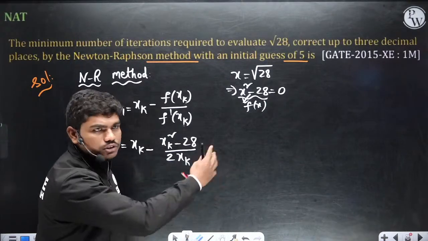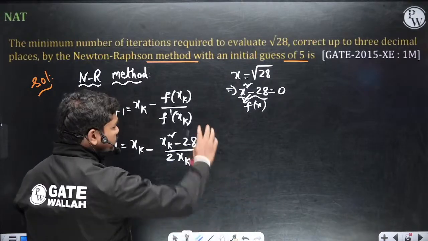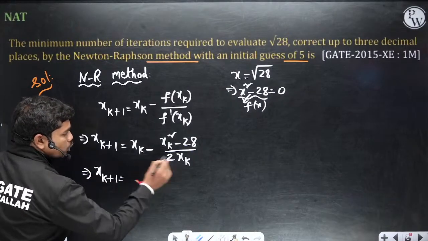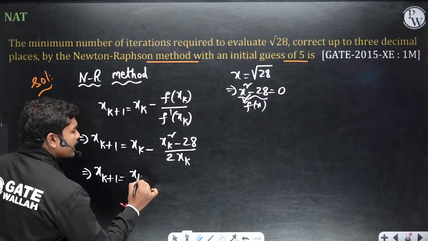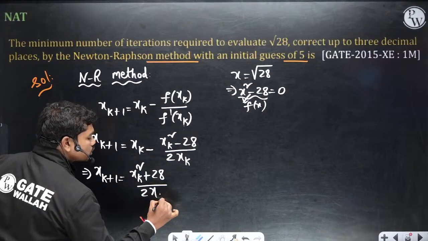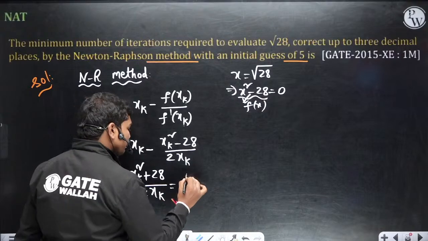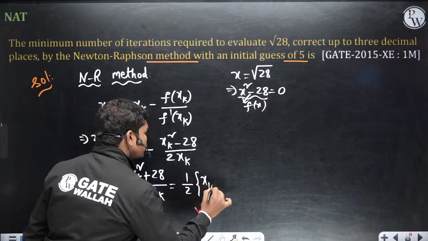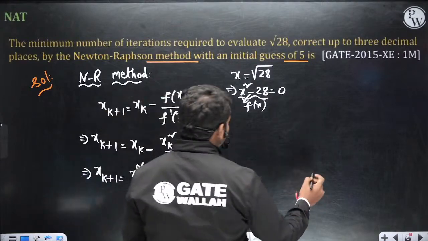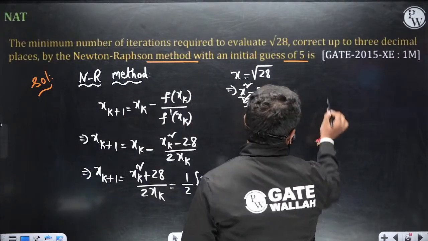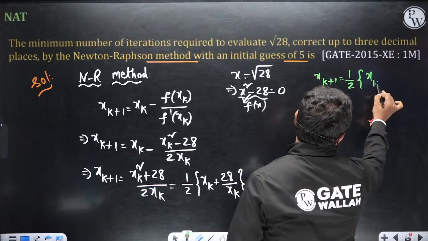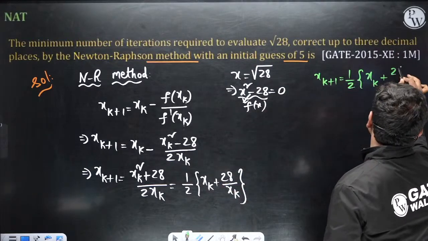Two iterations. Let us say I don't know how to solve the question and I don't know the number of iterations. Let us check once. If you do this, xk plus 1 is equal to (2xk square minus xk square plus 28) by 2xk. So this is equal to half times of xk plus 28 by xk. So this is the iteration scheme. Finally we have generated the iteration scheme: xk plus 1 is half times of xk plus 28 by xk.